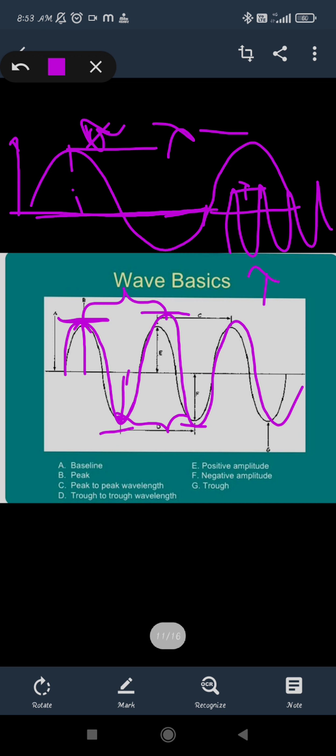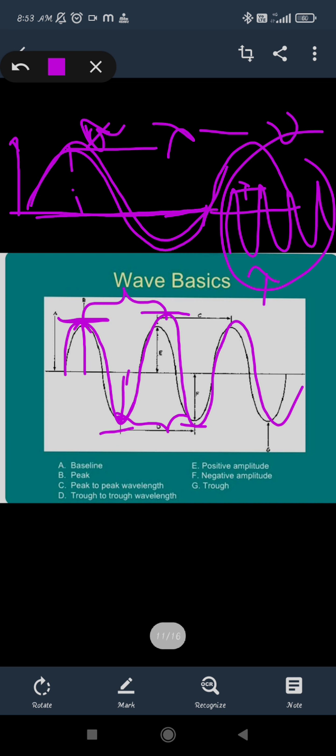Wavelength is always inversely proportional to frequency. Frequency is denoted by the letter nu. Why? Because frequency, as we have already noted, can be defined as the number of waves that pass through in 1 second. If more waves pass in 1 second, that means the wavelength is very small, because see, 4 waves can travel in 1 second. If you have a high wavelength, only 1 wave can travel. That means they are inversely proportional to each other.